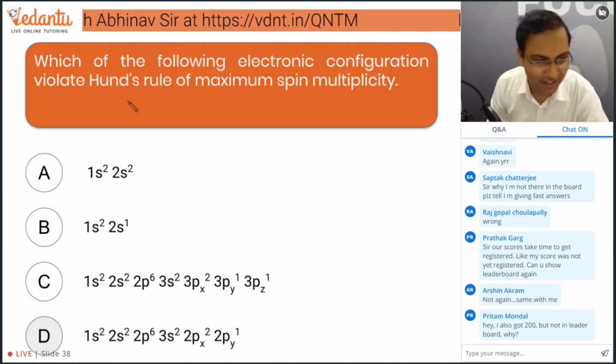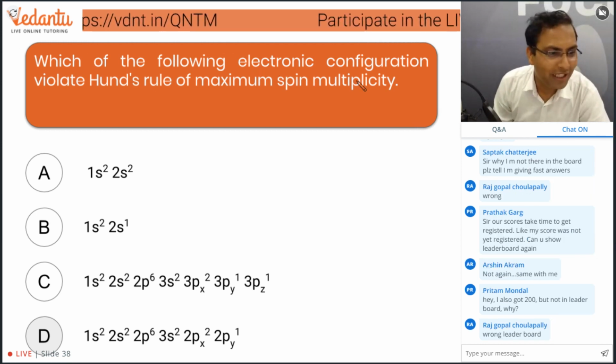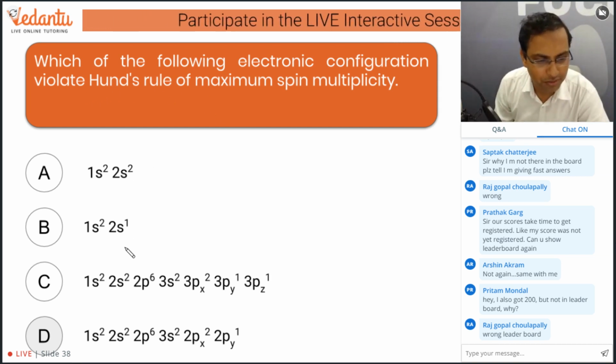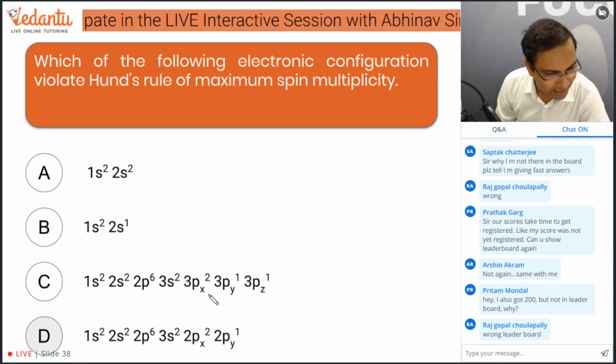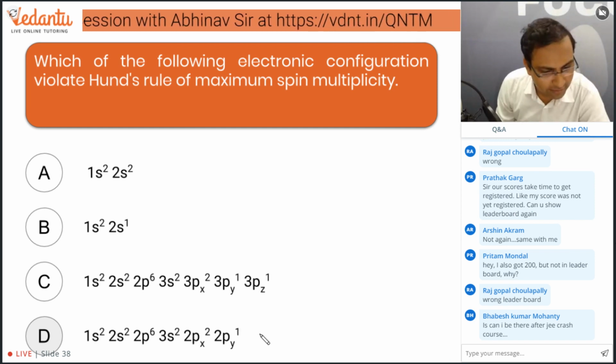correct question. Okay. So the question was, which of the following electronic configuration violates Hund's rule? For Hund's rule, 1s2, 2s2, it is not violated. 3s2, 3px2, okay. And 2px2, see, this is violated.